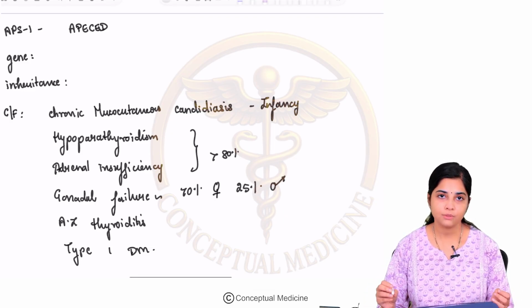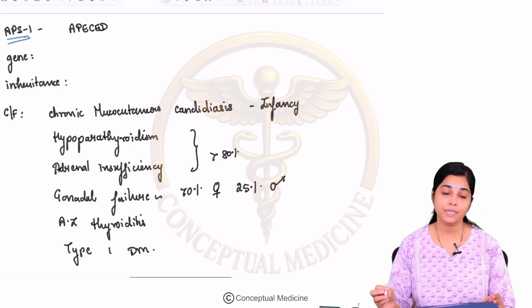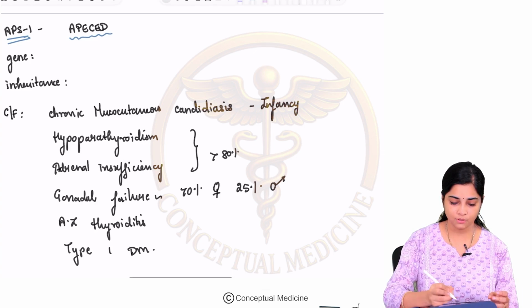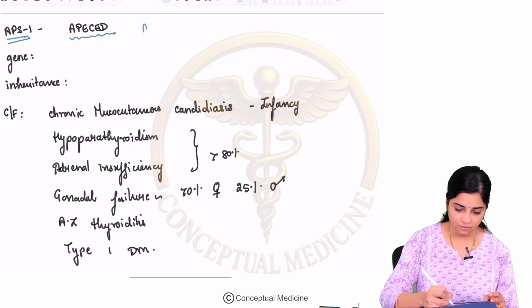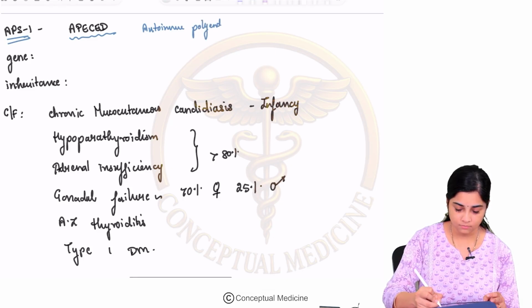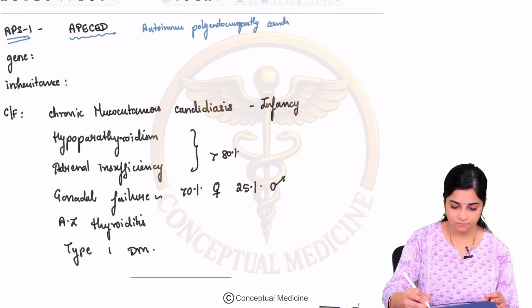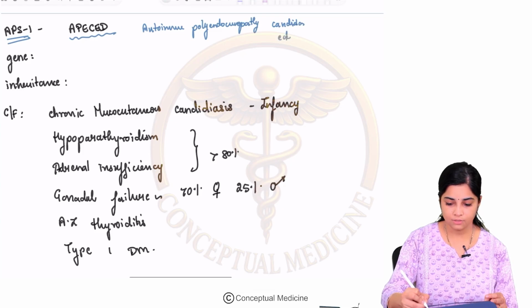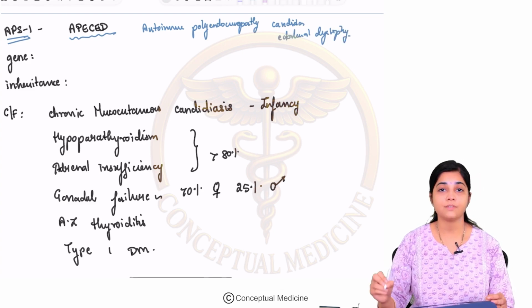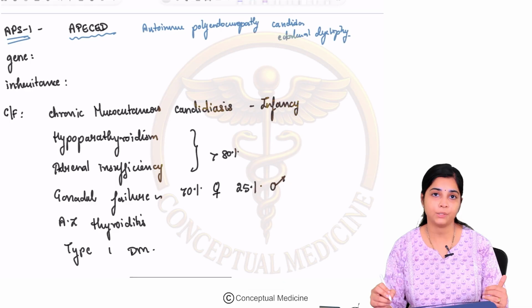Okay. So, let us look at APS1. APS1 basically comprises the syndrome called APECED. So, what is the full form? The full form is autoimmune polyendocrinopathy, candidiasis and ectodermal dystrophy.